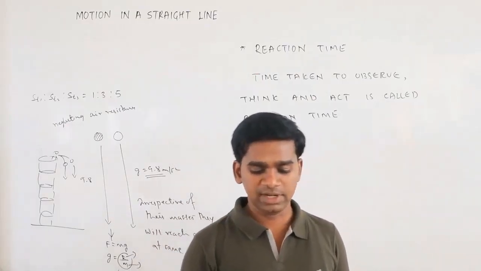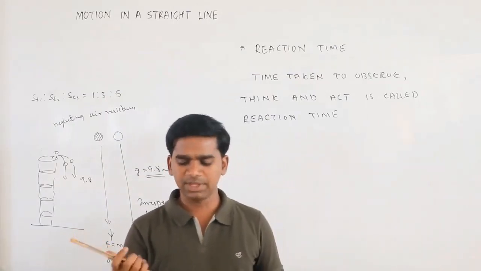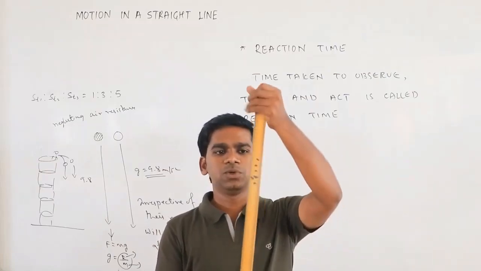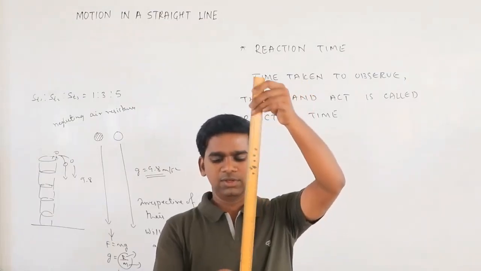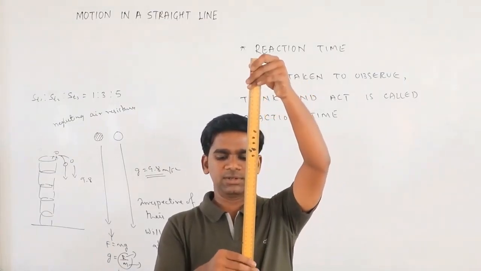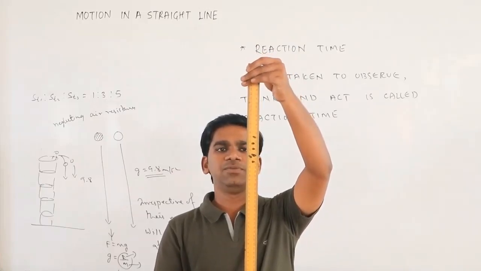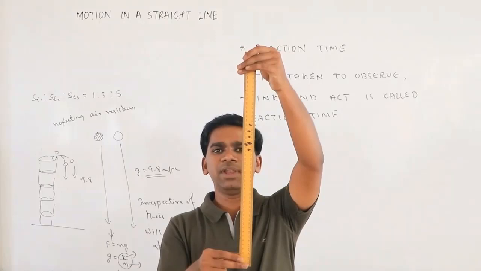In your NCERT book they give a wonderful example with a scale. One person holds the scale, and you hold your hand here. Then if the person drops it, what will happen?